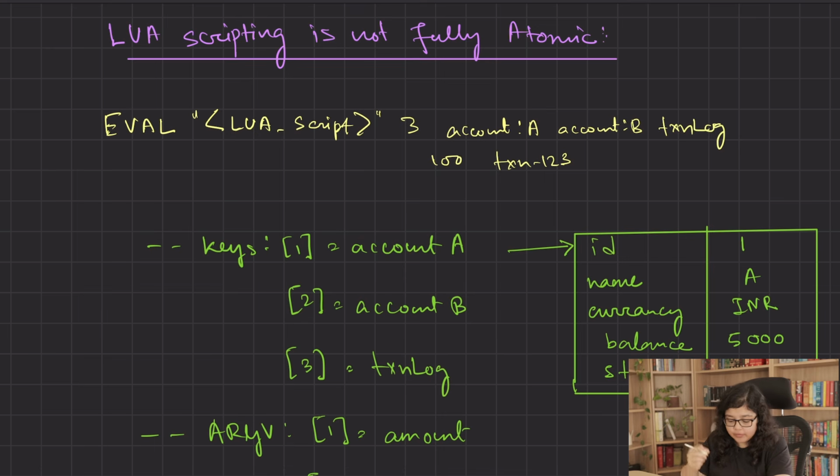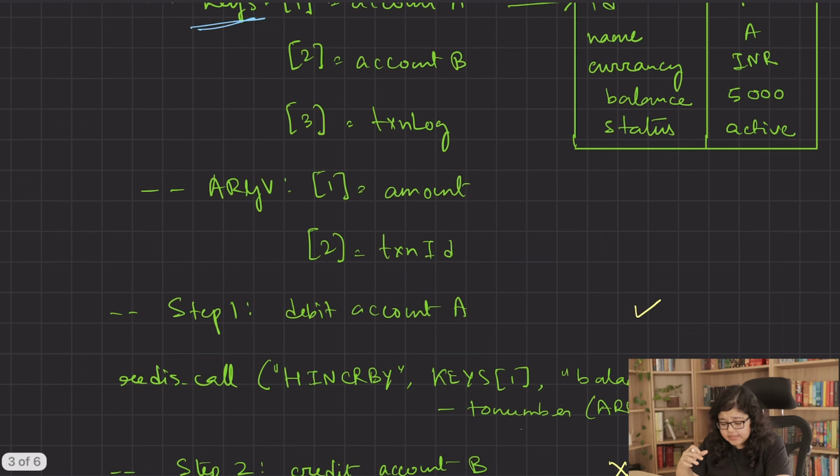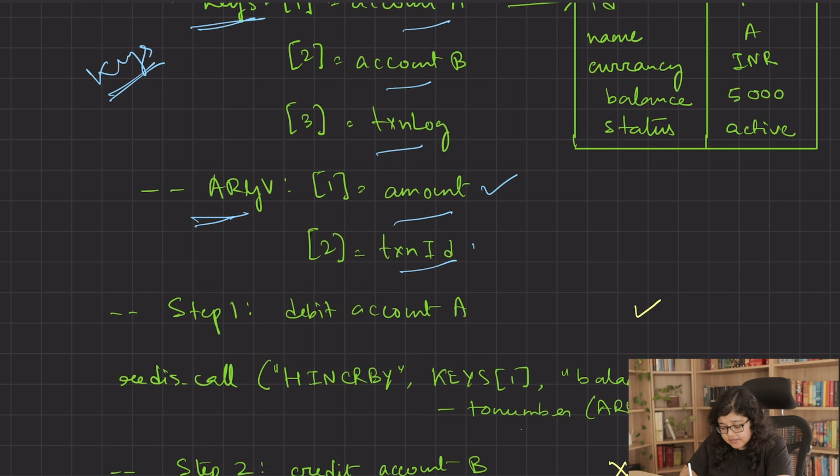First of all, to run the Lua script, we have to execute this eval command. So here we have to mention the Lua script, and this 3 tells Redis that the next 3 arguments go to the KEYS array and the other arguments go to ARGV. Now what are KEYS and ARGV? In Redis, anything that actually refers to Redis keys goes to the KEYS array, and any other parameters like amount, transaction ID, etc. go to ARGV. In our example, KEYS[1] is account A, KEYS[2] is account B, and KEYS[3] is the transaction log, whereas ARGV[1] is the transaction amount and ARGV[2] is the transaction ID.